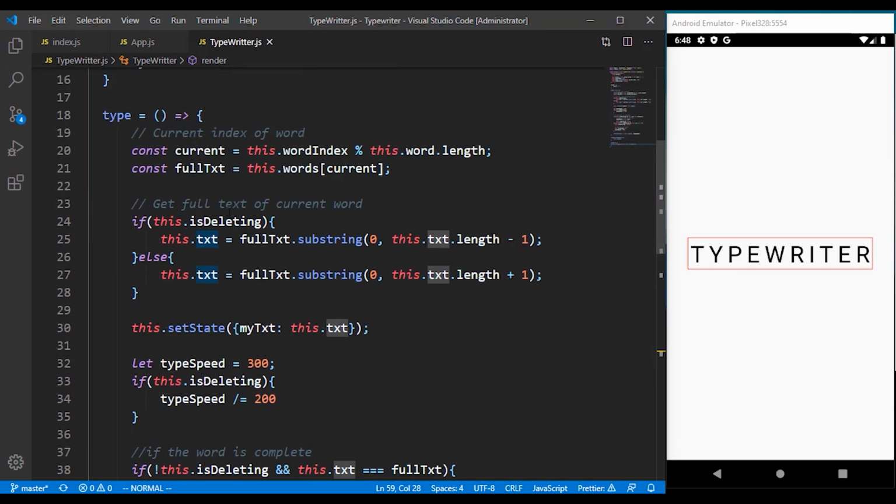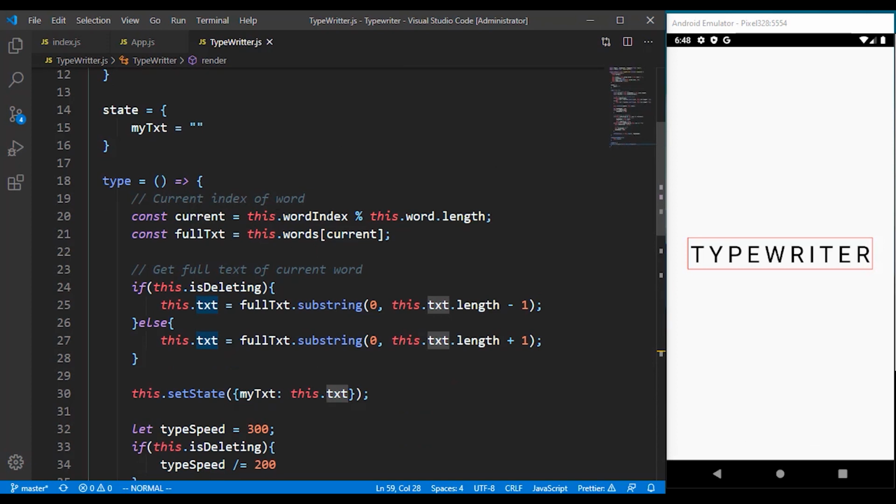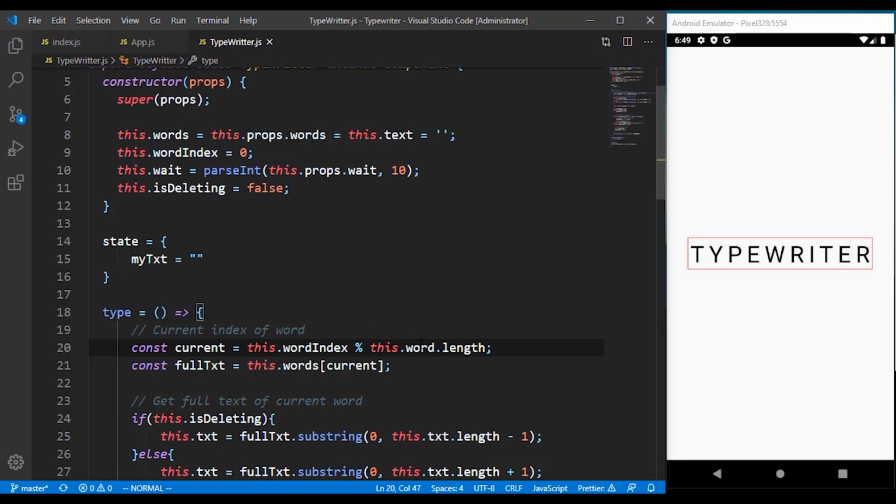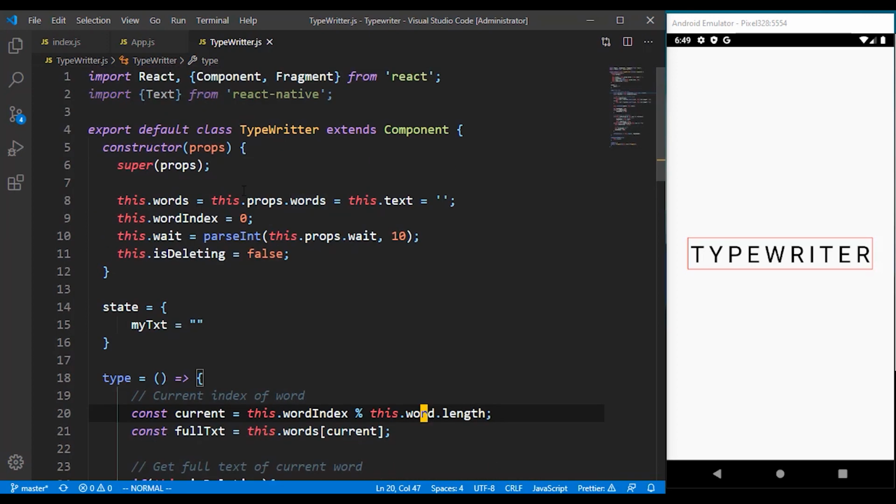So let me go through the code one more time. Anytime our app opens, we have to get the correct index of our app, whether it's 1 or 0. So we do that by using the current word index, which by default is 0. And also we get the current word length. So the current this.word is actually coming from, at the top here, you can see this.words, I think I'm misspelling something over there. It's coming from this.words.length.